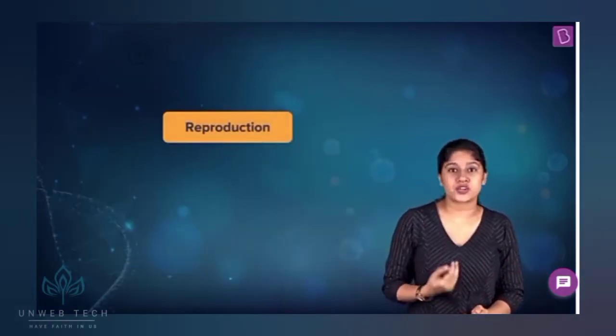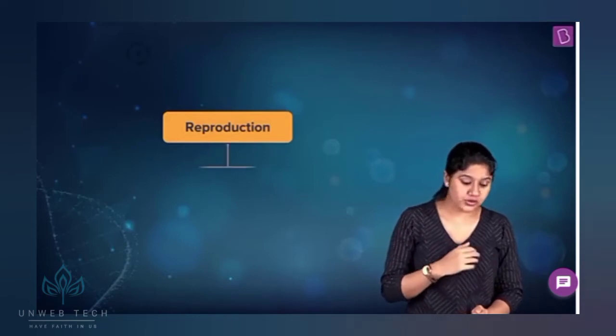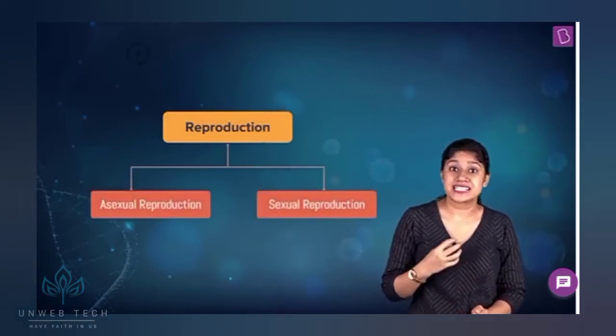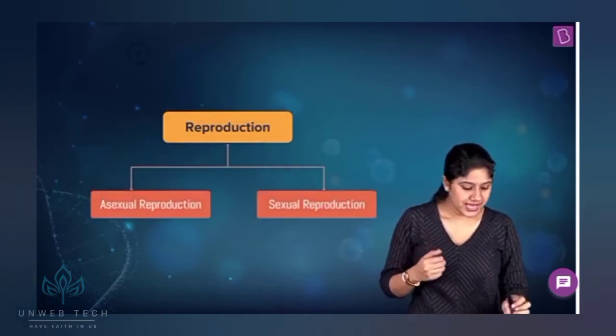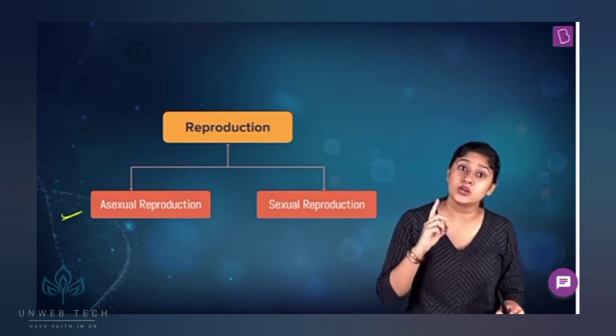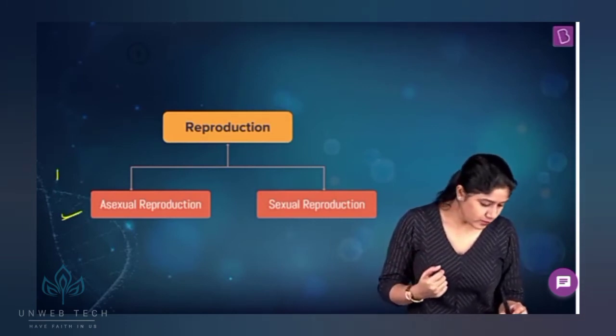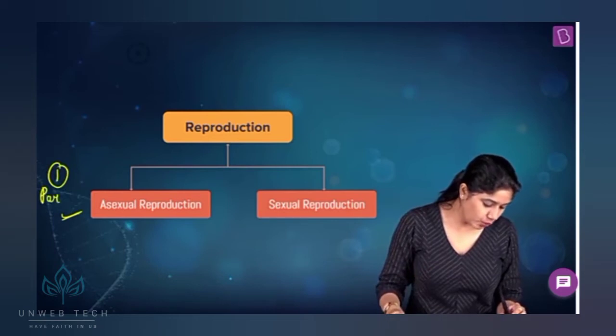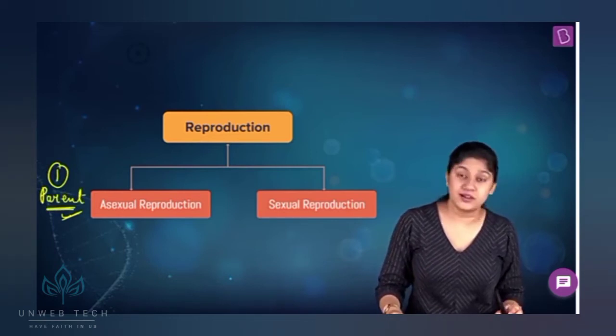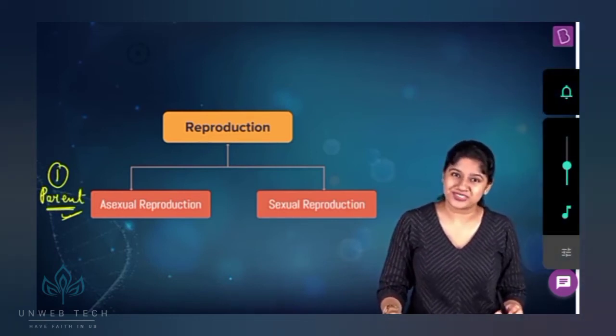We can broadly categorize reproduction under two categories: asexual reproduction and sexual reproduction. Asexual reproduction will have only one single parent. Just like in the plant, right? There was only one parent we saw.